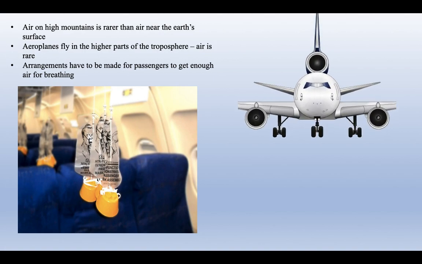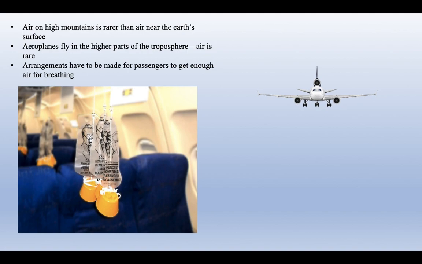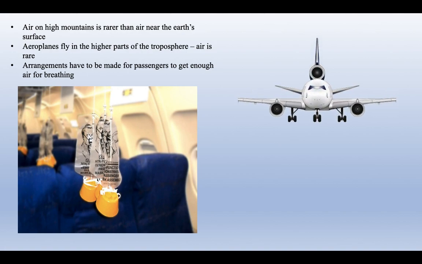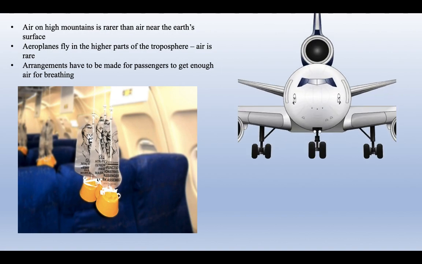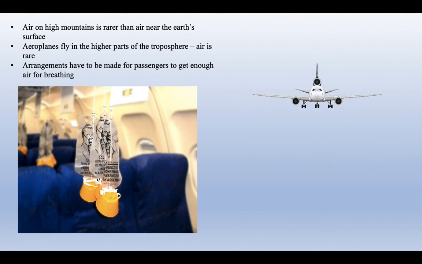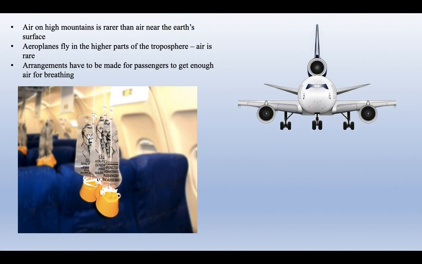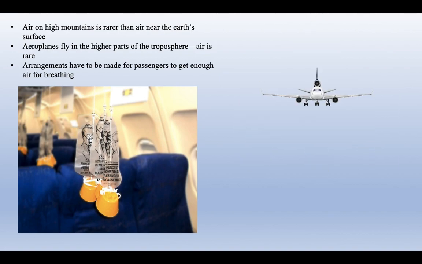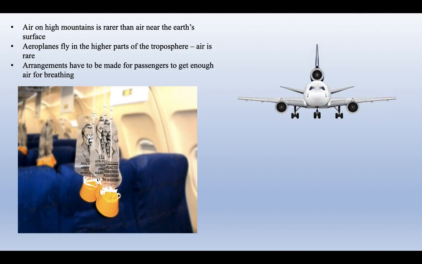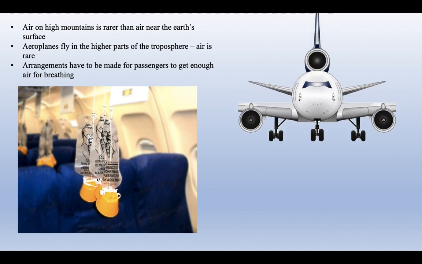Airplanes fly in the higher parts of the troposphere. There, the air is very rare. Therefore, arrangements have to be made to ensure that passengers get enough air for breathing. If you have traveled by aeroplane, you might have noticed, children, that as soon as the air levels drop, you have oxygen masks.